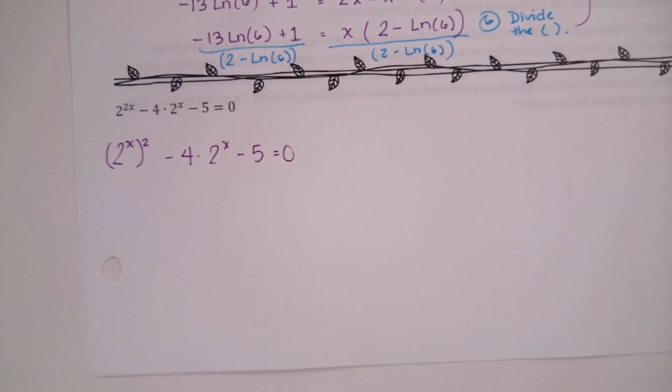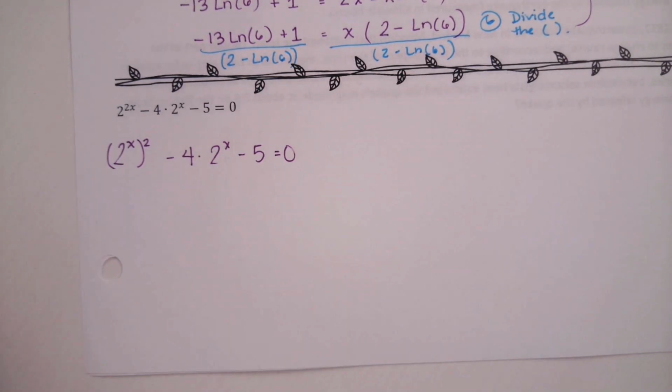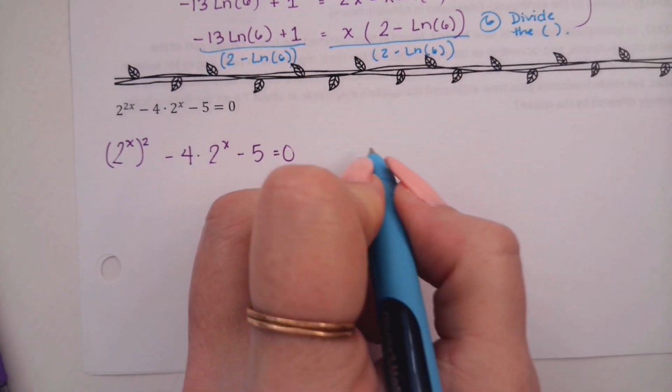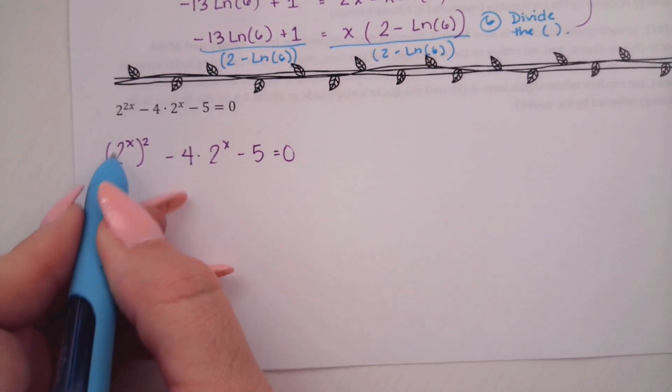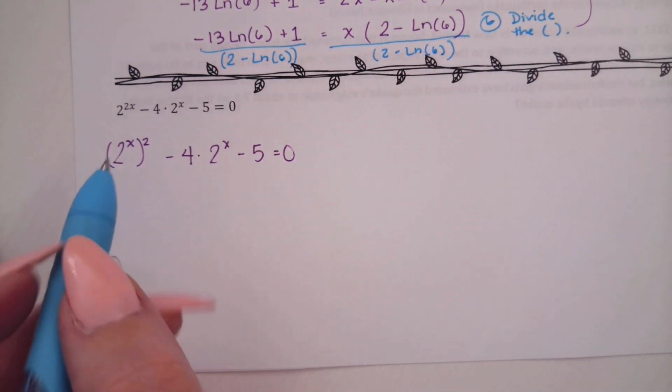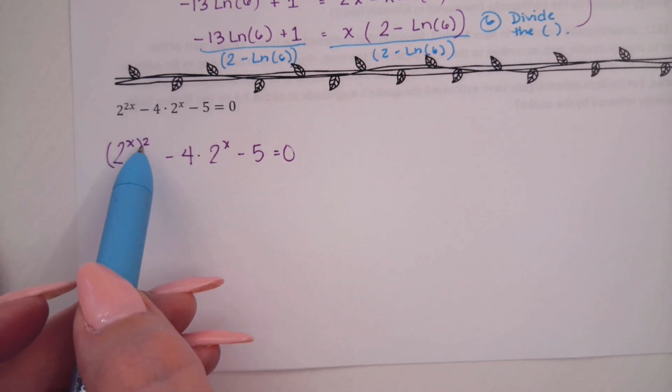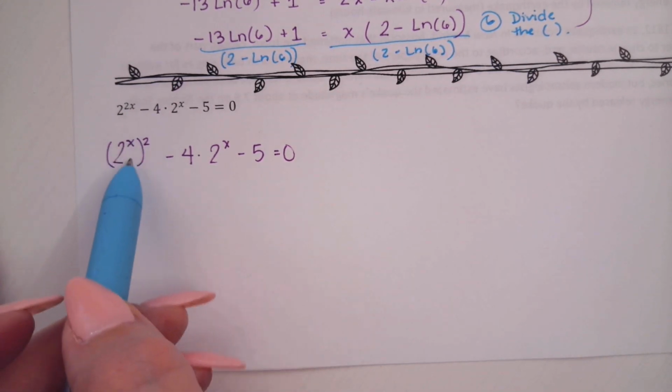Now, if you look through that equation, what do you notice? There's 2 of those 2 to the power of x's now. Yes. Okay. Say it again. The first one, is it 2 to the power of x times 2 or 2 to the power of x? You said 2 to the power of x squared.